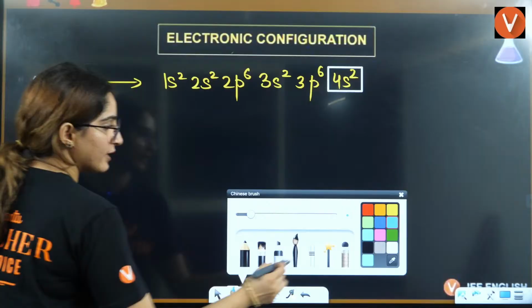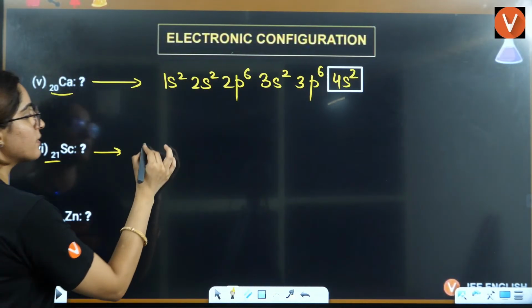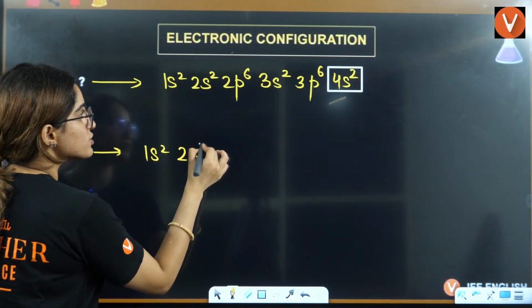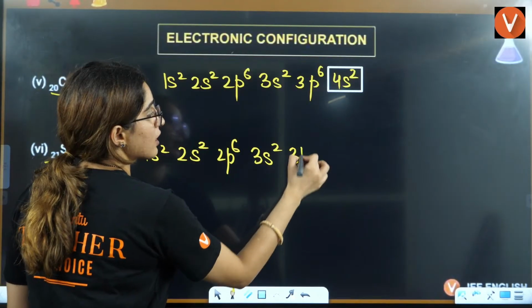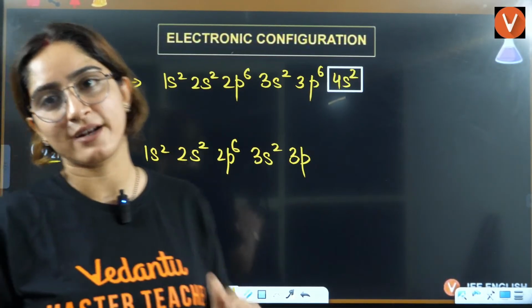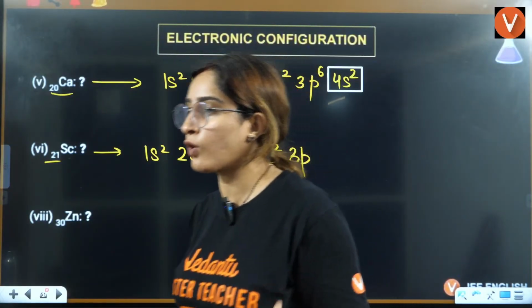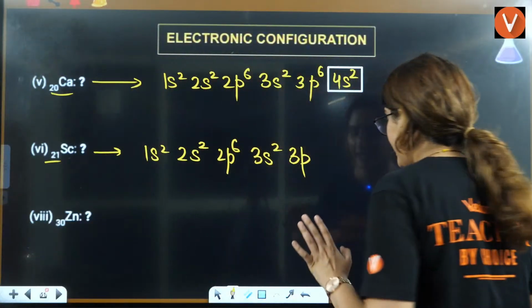If you draw for scandium, you can draw it like this. Scandium is 21, so it will be 1s2, 2s2, 2p6, 3s2. Now, ma'am, who will tell us this atomic number? That will be by practice. You need to do a lot of practice, and when you go through different chapters of chemistry, eventually it will get into your head.